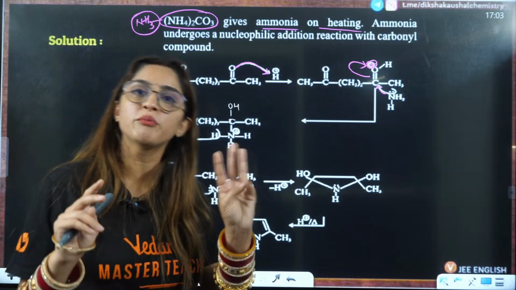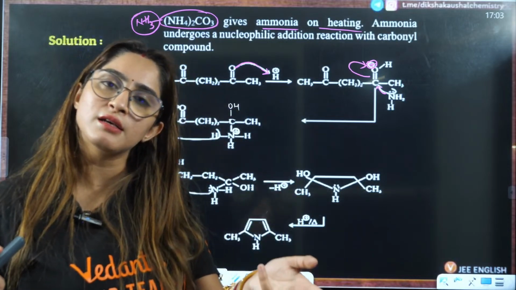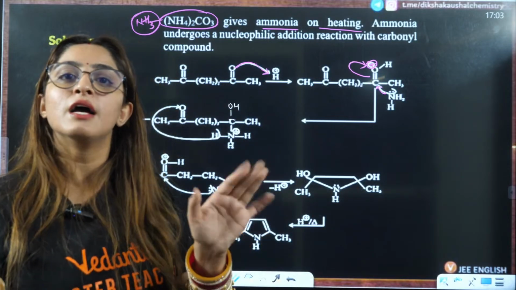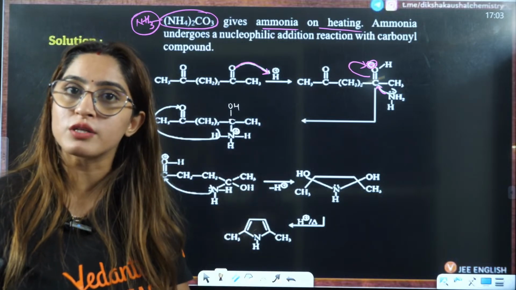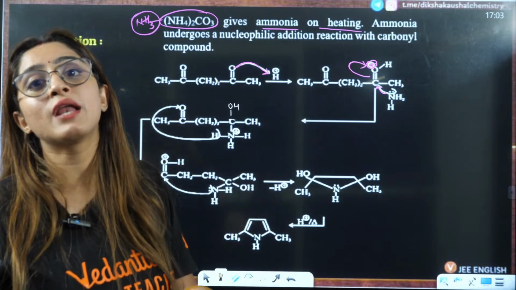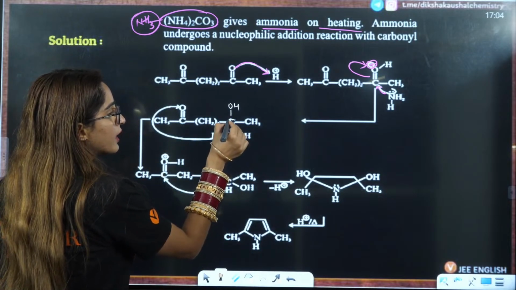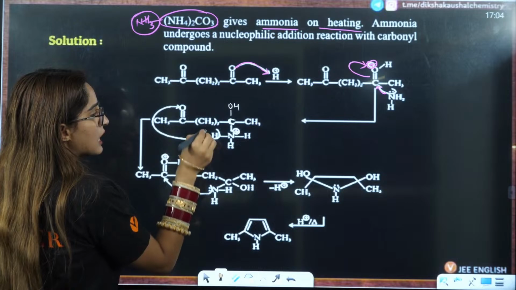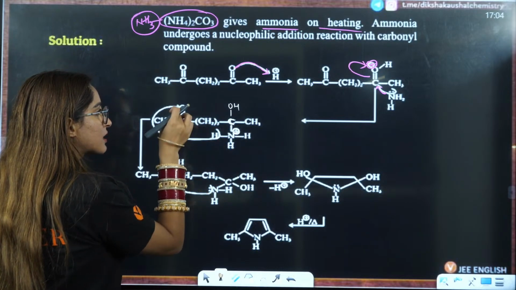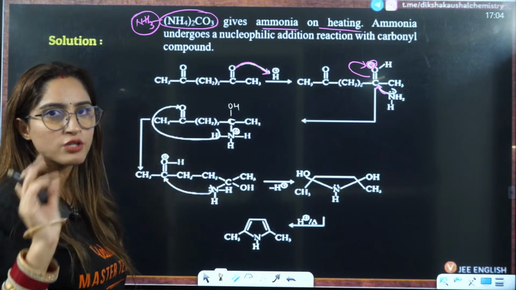Nitrogen usually forms 3 bonds. It cannot have 5 bonds. When it has 4 bonds, it will be positive; when it has 2 bonds, it will be negative. Here it has 4 bonds, that is why it is going to be positive. Now you know that this is NH3, and a ring formation is going to happen here.